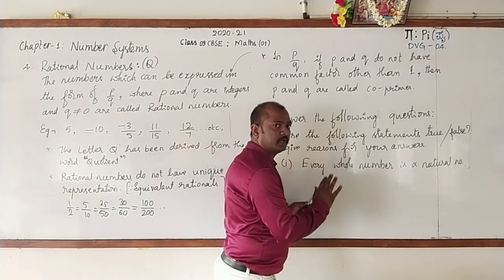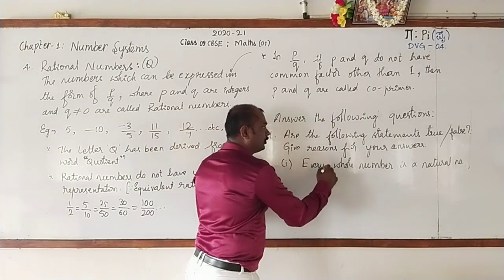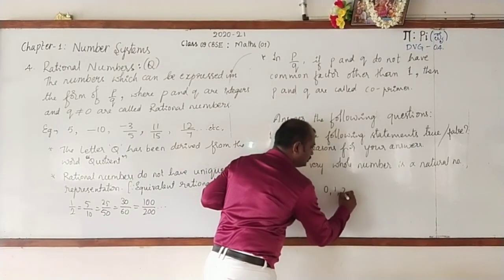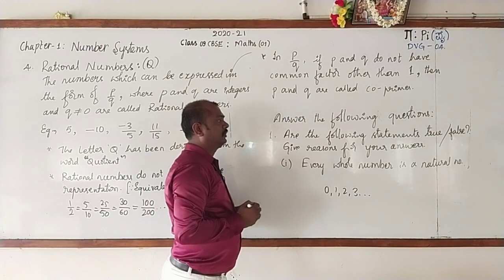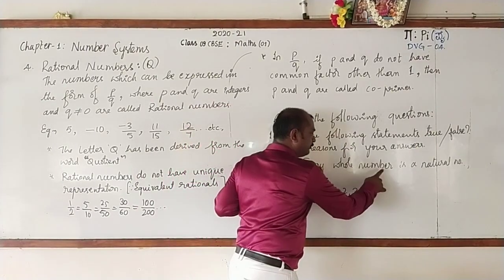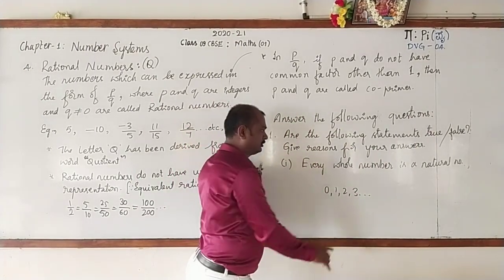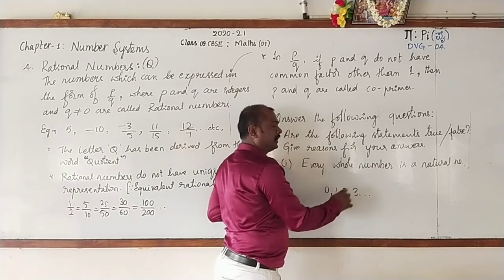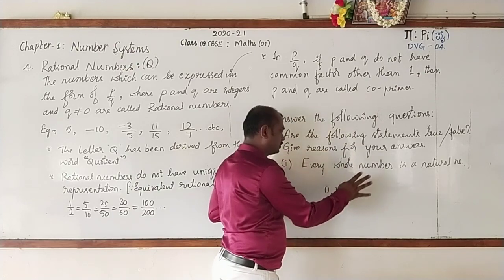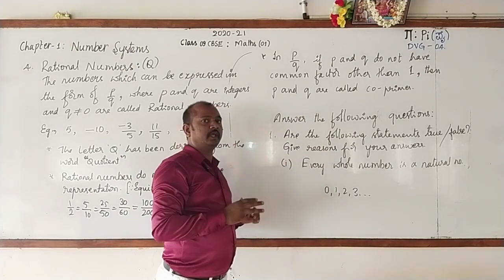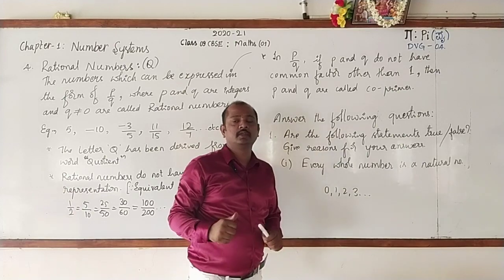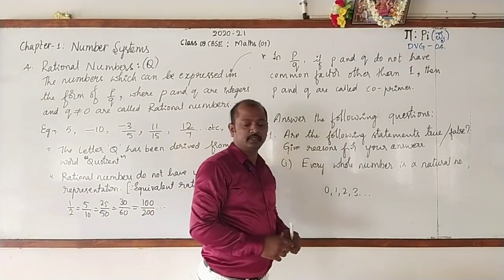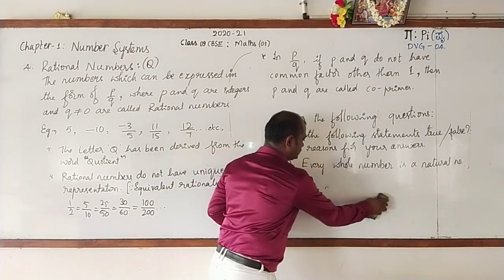See, don't write the answer, just observe. I'll write the whole numbers. Every whole number: 0, 1, 2, 3 and so on. He is telling that every whole number is a natural number. No doubt, 3 is a whole number and it is also a natural number. 2 also a natural number. 1 also a natural number. What about 0? Is it a natural number? No. Therefore, the given statement is false.